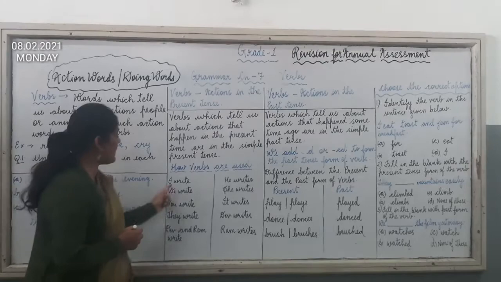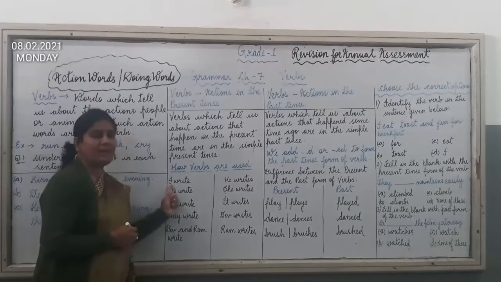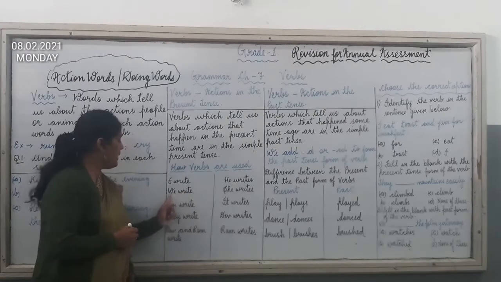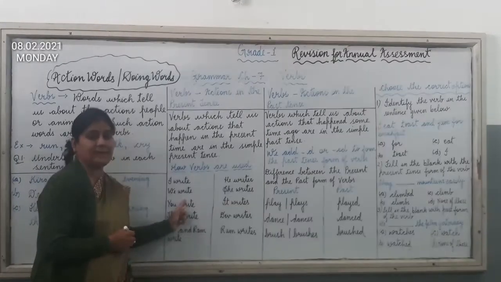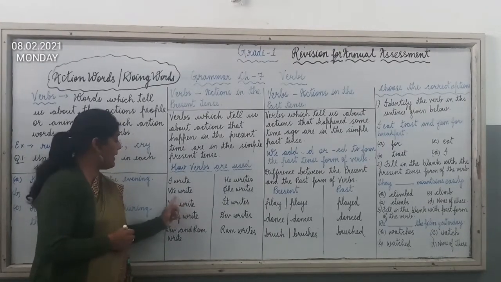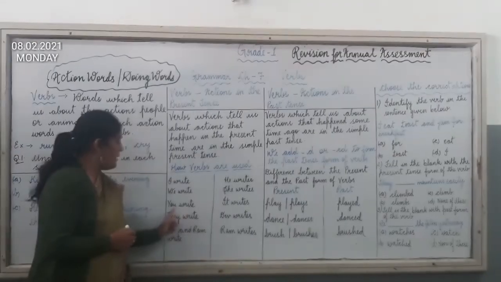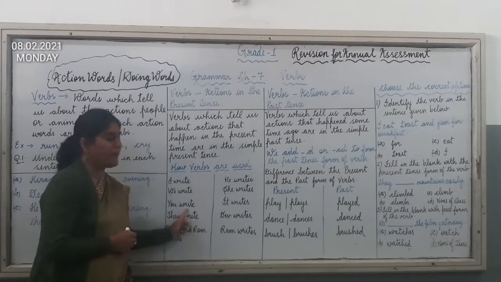So here you can see: I write. Here I is there, so we have not added s to the verb. We write. Again we have not added s to the verb because here we is there. You write. Again we have not added s to the verb because here you is used.